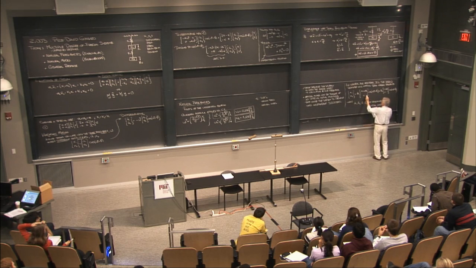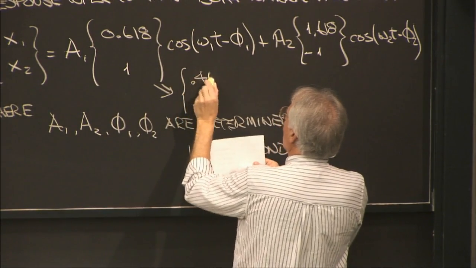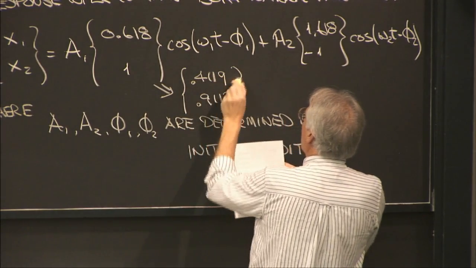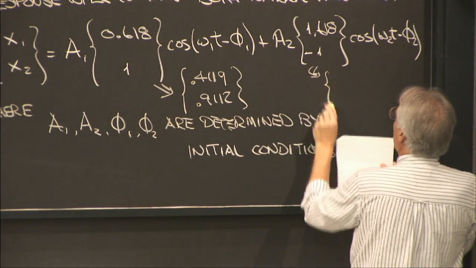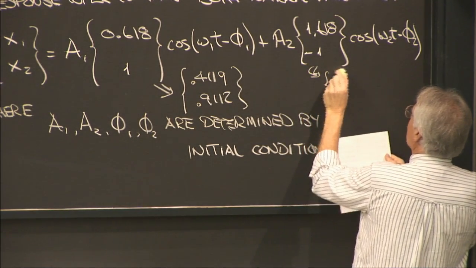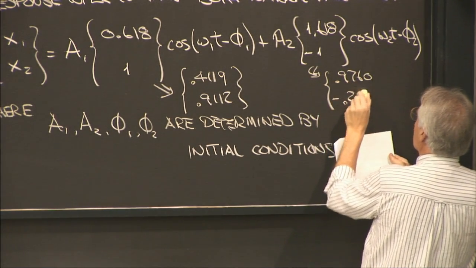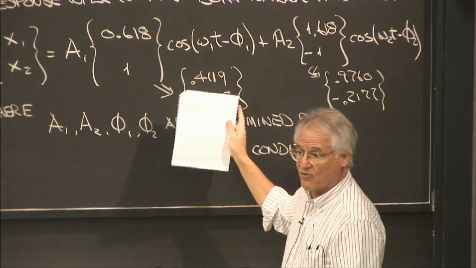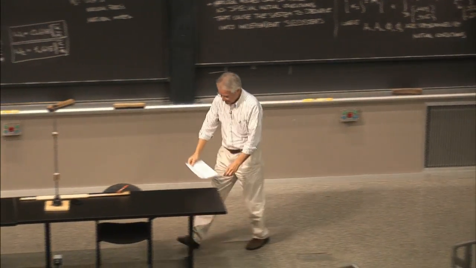Here's the first one, and here's the second one: 0.9760 and minus 0.2177. This is by the same computational procedure we spoke of earlier.